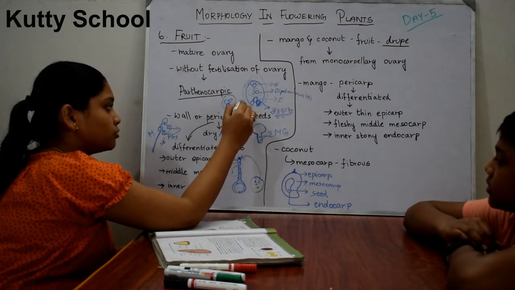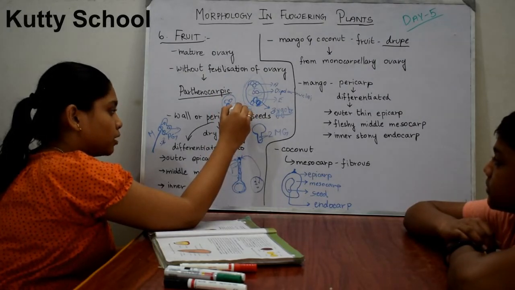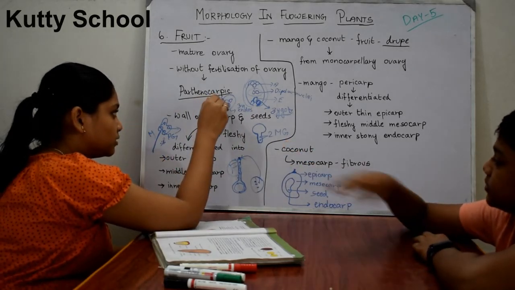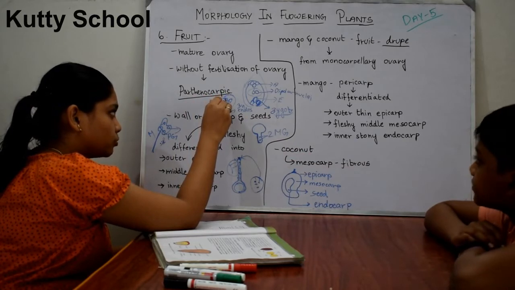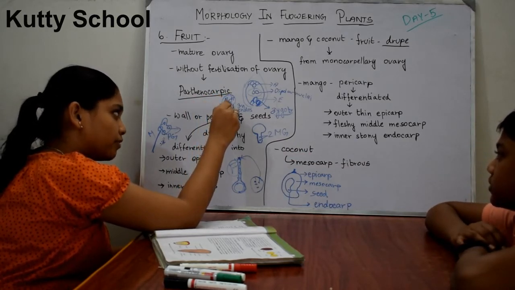This endosperm has chromosome number 3n, because three nuclei are involved: each polar nucleus has n chromosomes and the male gamete has n chromosomes.